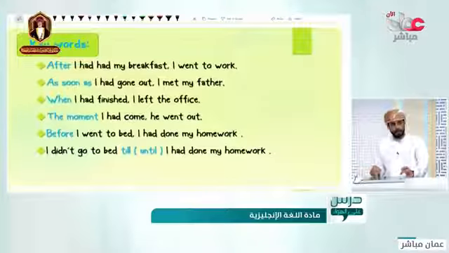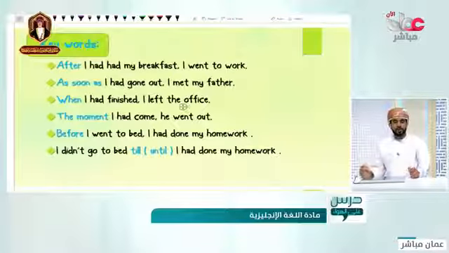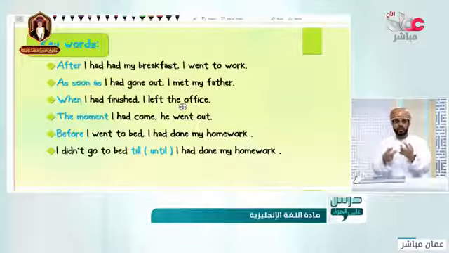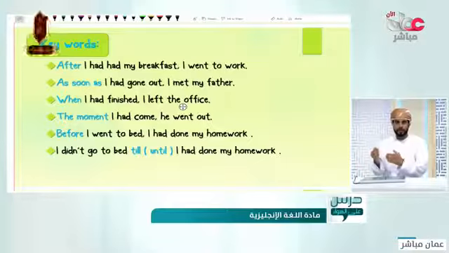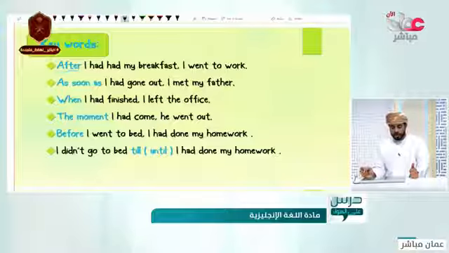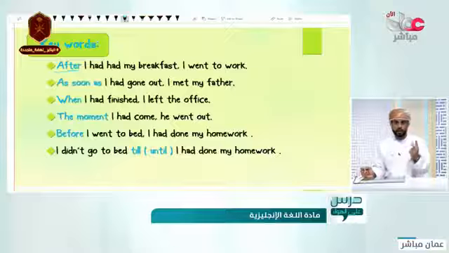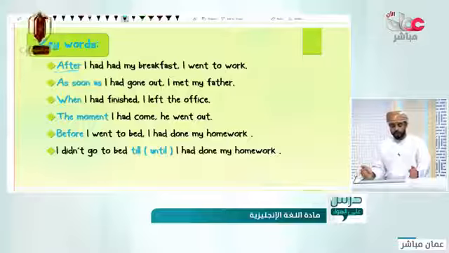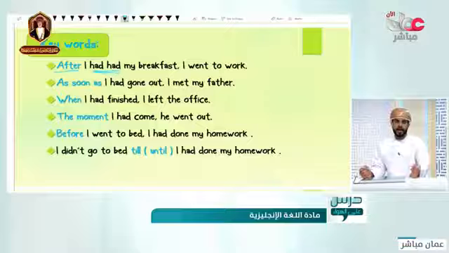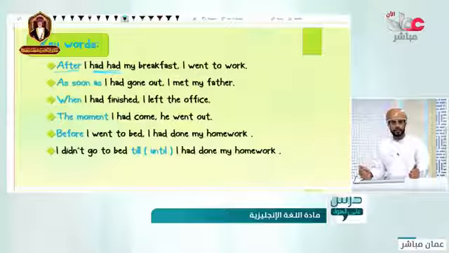If you remember, at the beginning of this lesson, we talked about keywords that could help you to see there are two actions happening, something going on related to the past perfect. After I had my breakfast, I went to work. Two actions in the past. I had my breakfast and I went to work. Again, have a look at had. Had is the auxiliary, while the other one is the past participle.